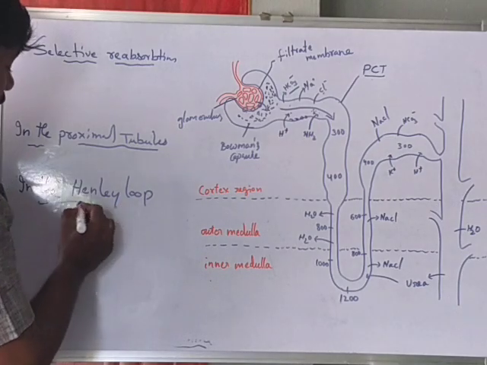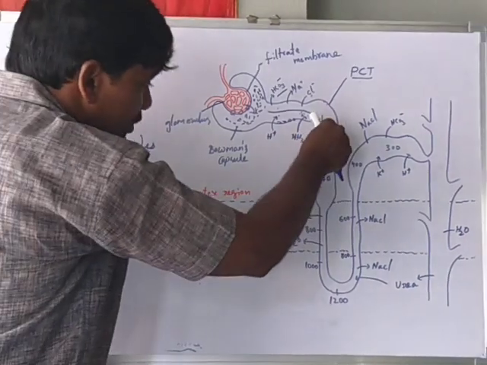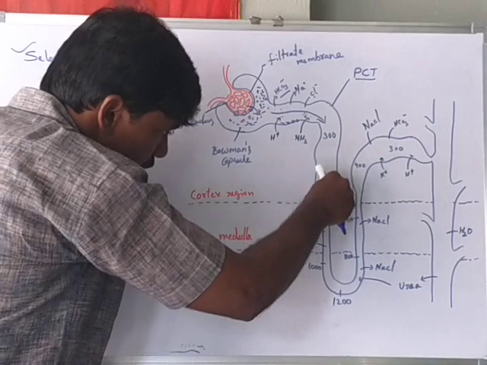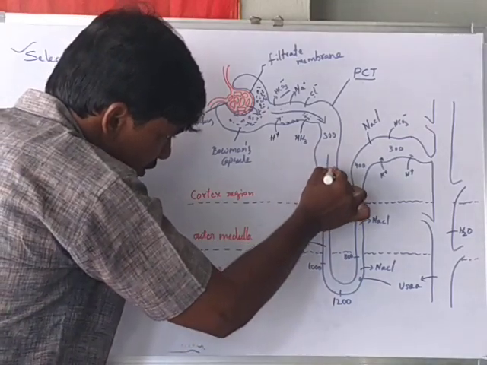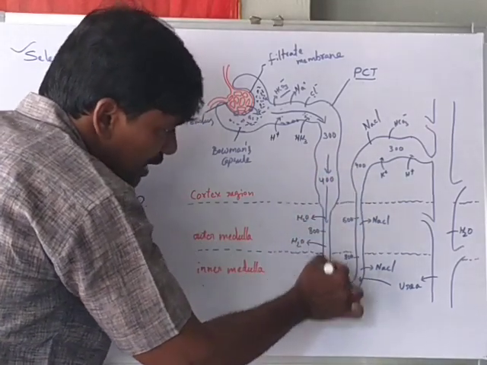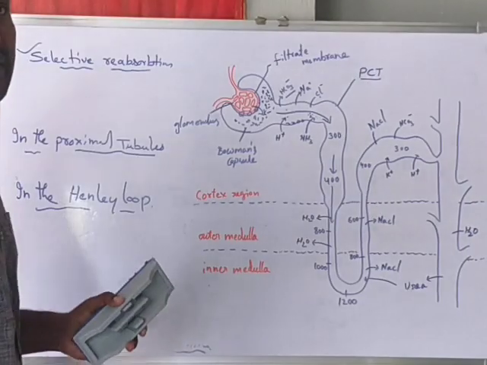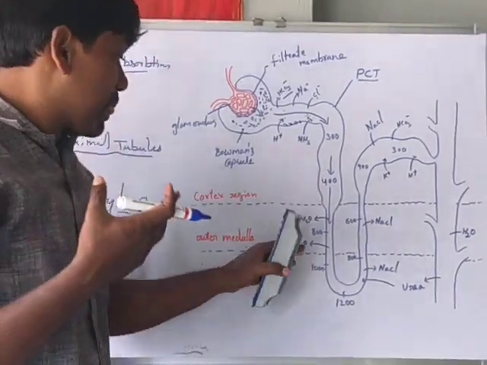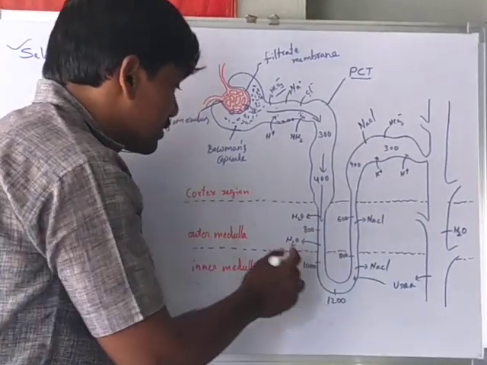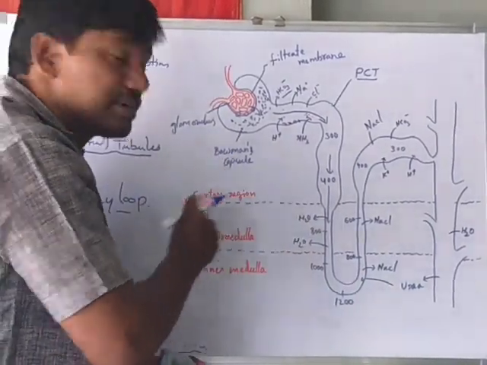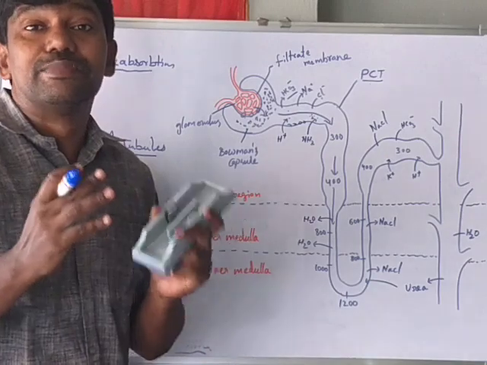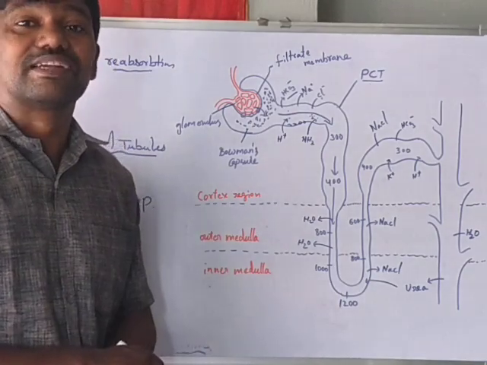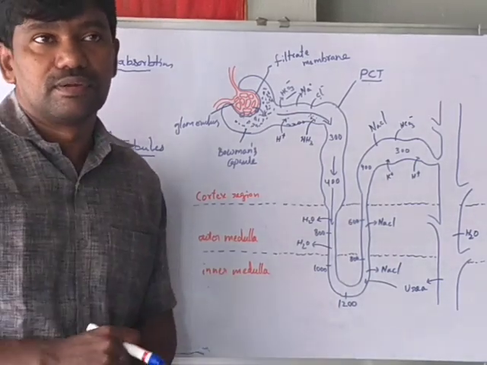Now the filtrate fluid comes down into the Henle loop.